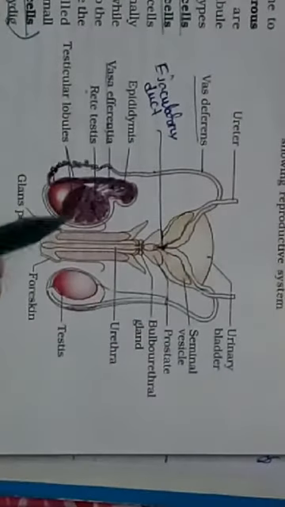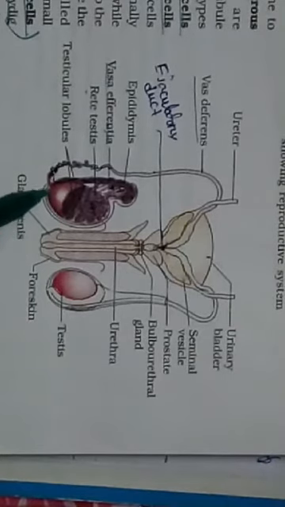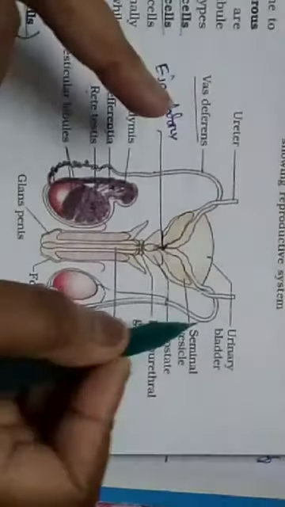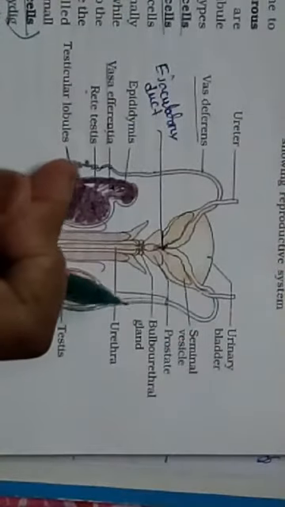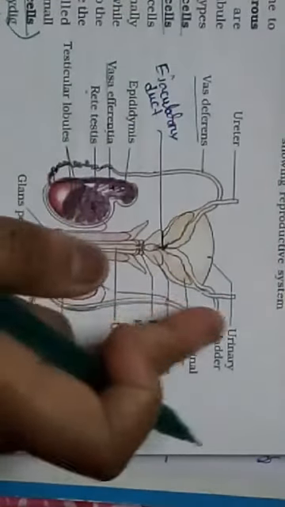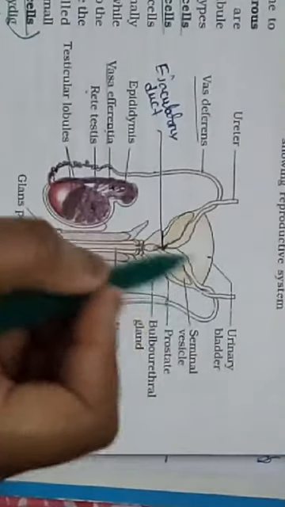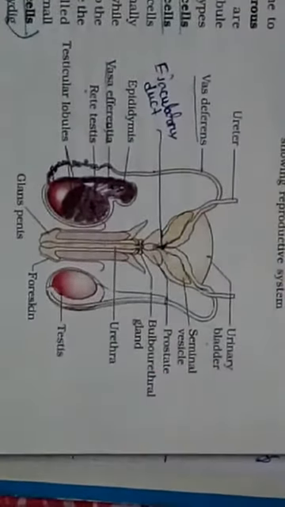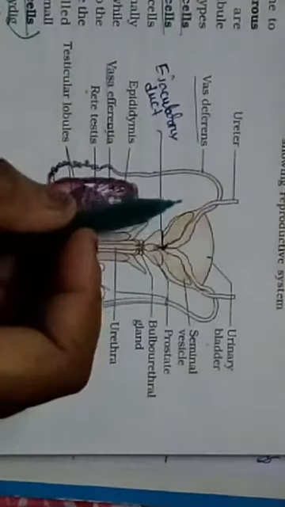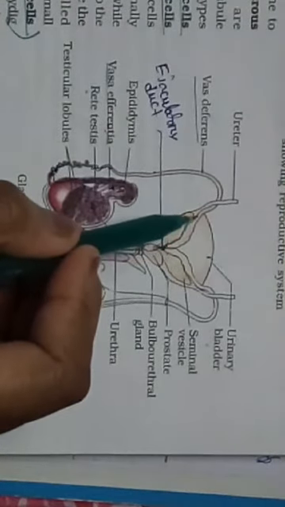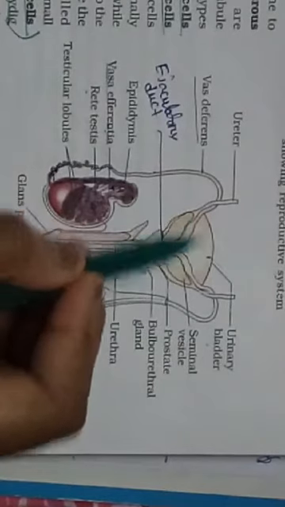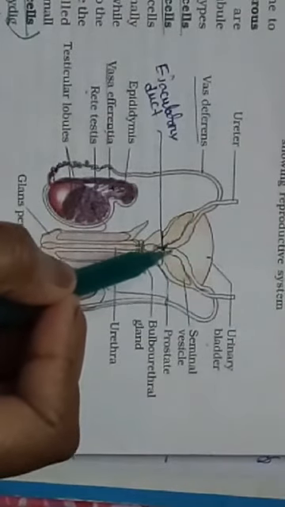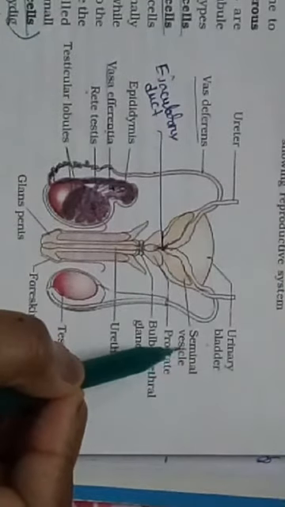The vas deferens arises from both the testes, will run in this direction and will loop over the urinary bladder. Now these two deferent ducts from both the sides will unite with the seminal vesicle.